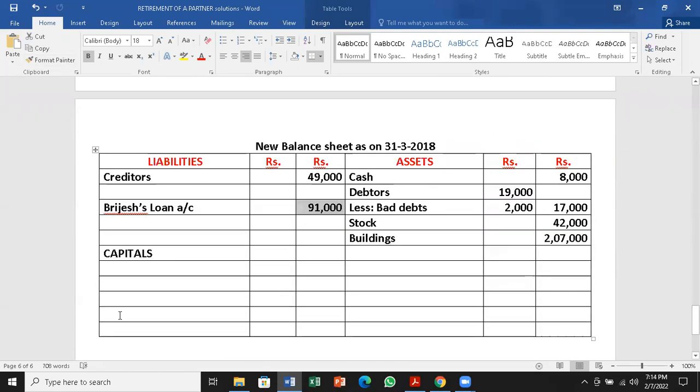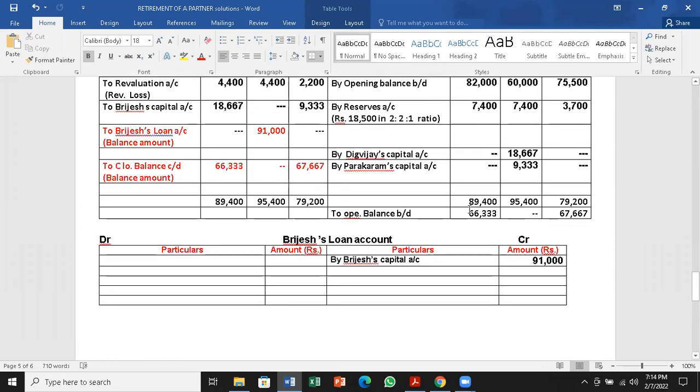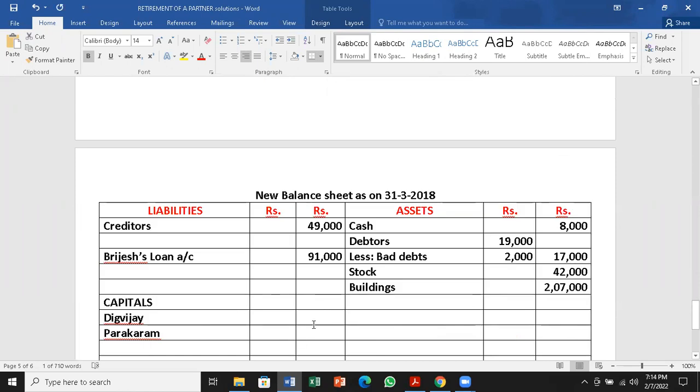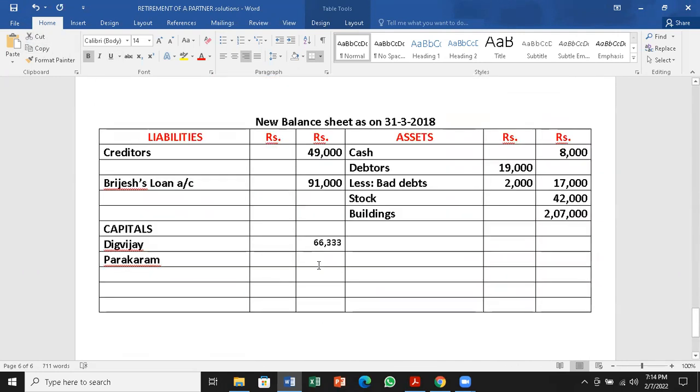Next, capitals of both the partners who are continuing, Digvijay and Parakram. We have to see the opening balances: 66,333 and 67,666.